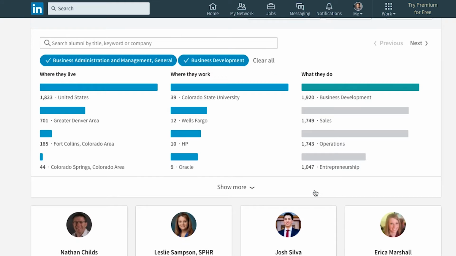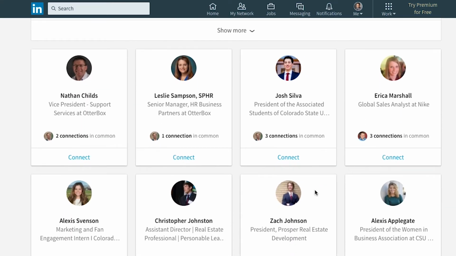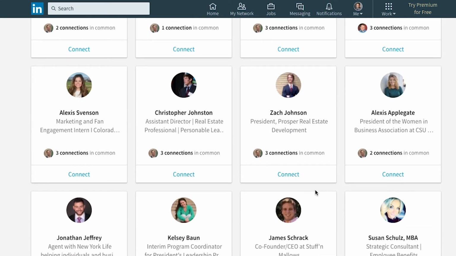Have you always dreamed of working for a certain company? Are you interested in relocating? Do you want to learn more about a certain job or industry? Find alumni in those areas. As always, write personalized messages when requesting connections. The alumni tool is also a great research resource. Discover career paths, job titles, companies, and much more by exploring profiles.